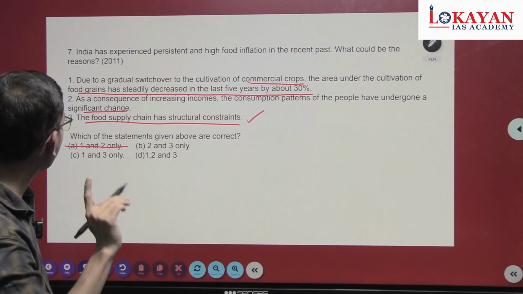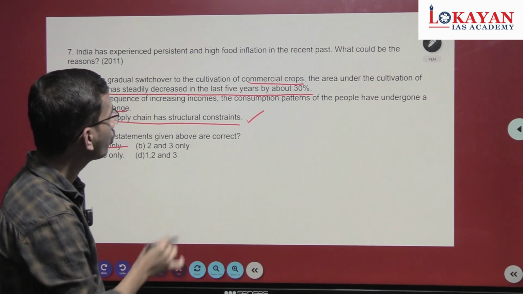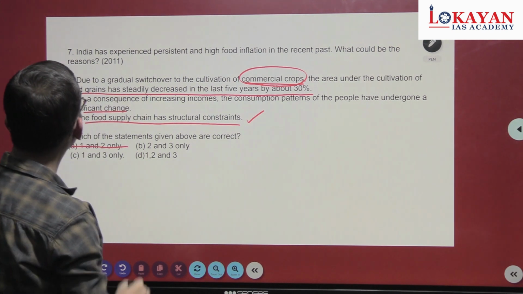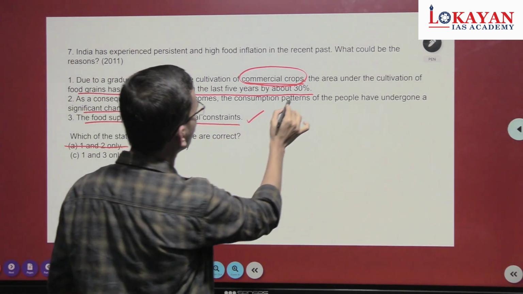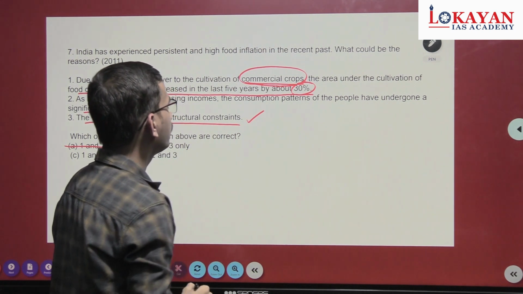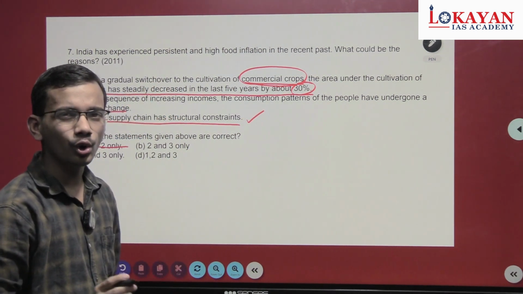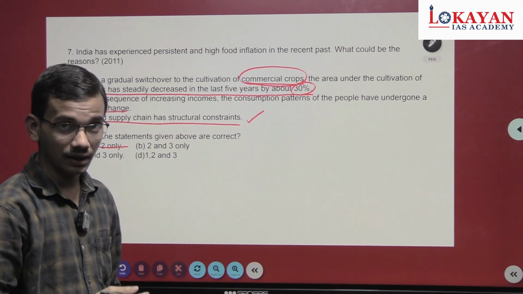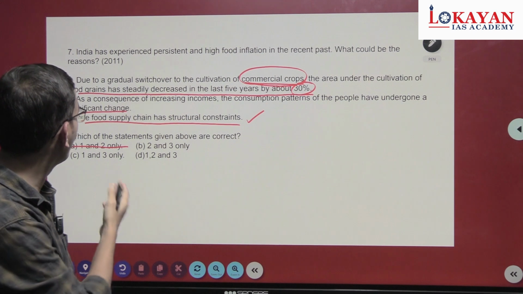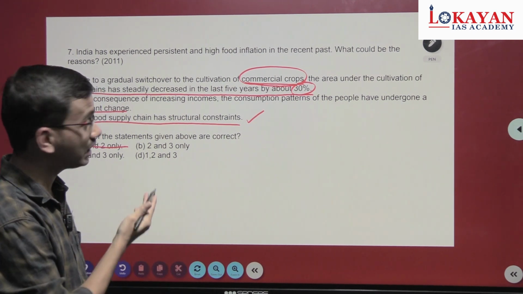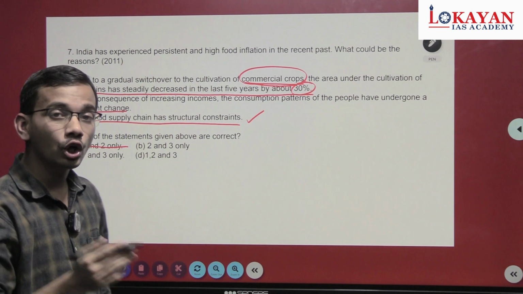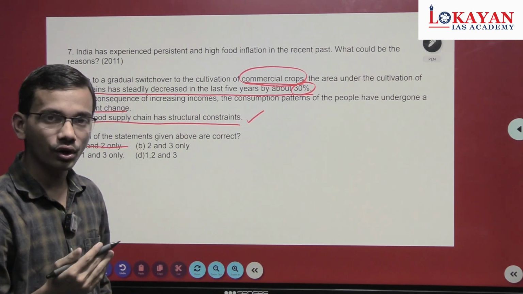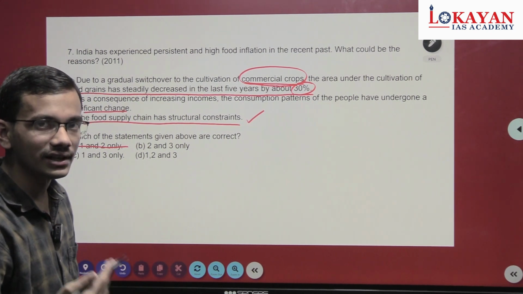Read the first statement carefully. Due to a gradual switch over to cultivation of commercial crops, the area under the cultivation of food grains has steadily decreased in the last 5 years by 30%. Just think logically: have you gone through any news or report that the area under commercial crops is increasing and the area under food grain is reduced by 30%? Also recall the news that India is a major producer of food grain, and food production like wheat and rice is continuously increasing.